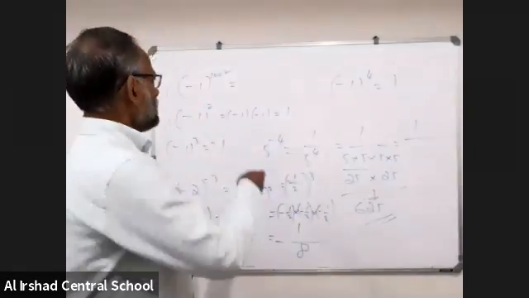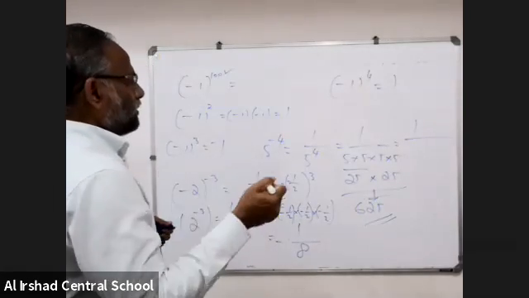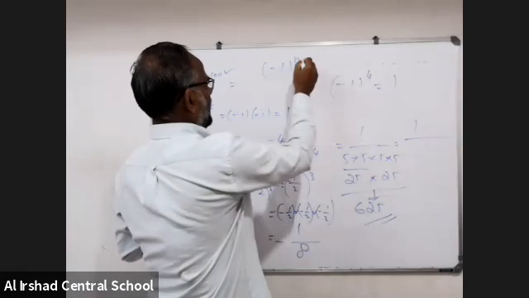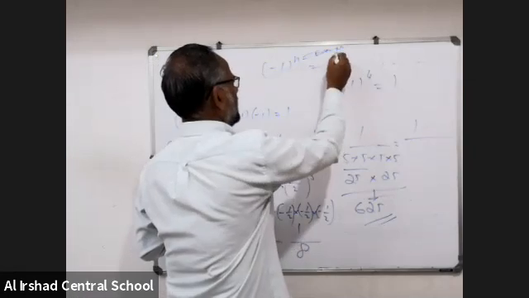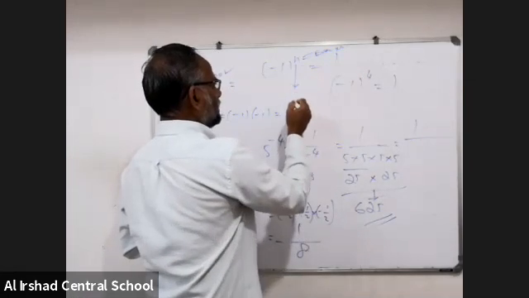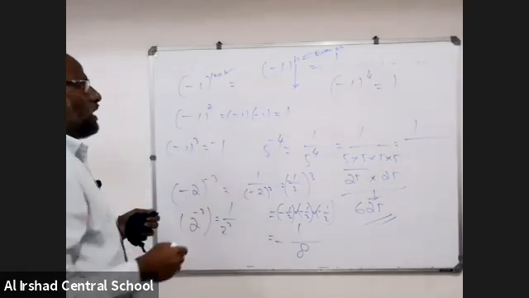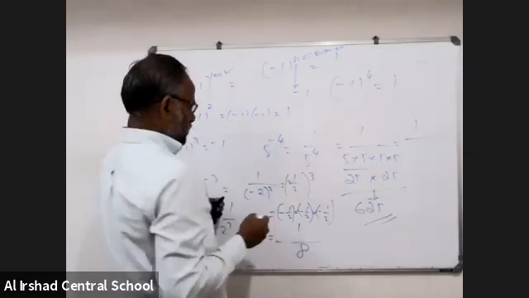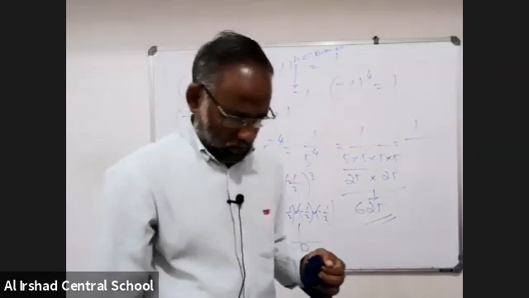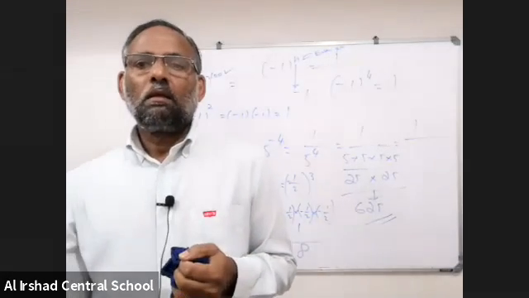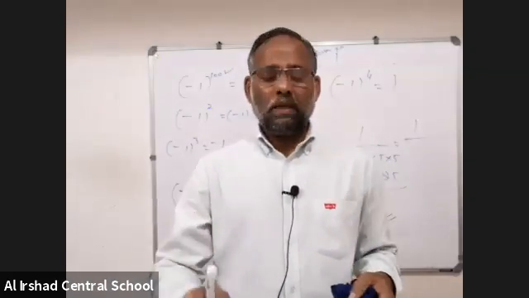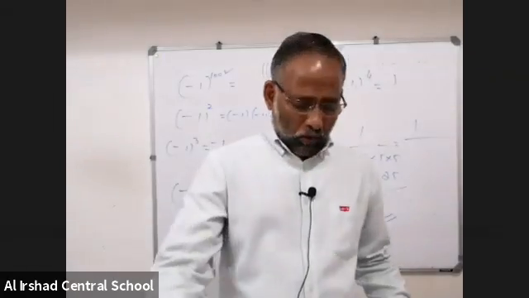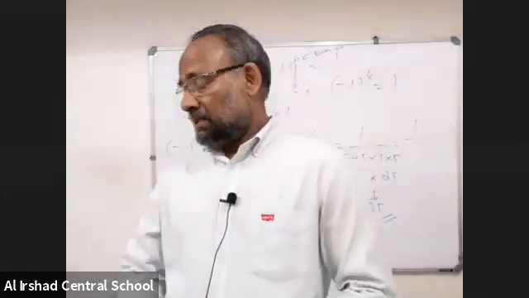That means here we saw that when minus 1 is raised to the power of n, if n is an even number, you get plus 1, and if n is an odd number, maybe 3, maybe 5, you get minus 1. Do you agree with me? Yes. 1 into 1 into 1 is always 1. But minus into plus, I told you 17 times in this class, in class 8.